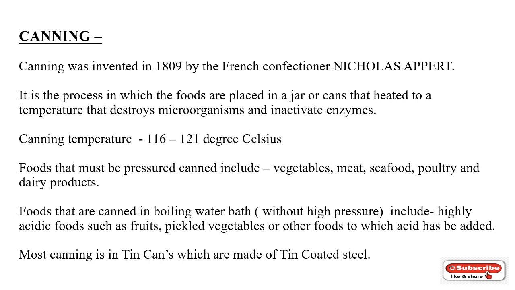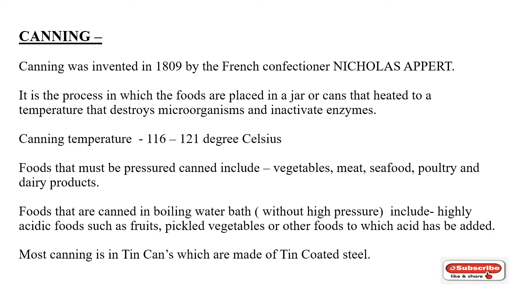Canning was invented in 1809 by the French confectioner Nicolas Appert. It is the process in which the food is placed in jars or cans that are heated to a temperature that destroys microorganisms and inactivates enzymes. The temperature required for canning is 116 to 121 degrees Celsius.